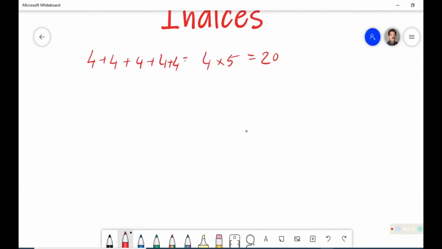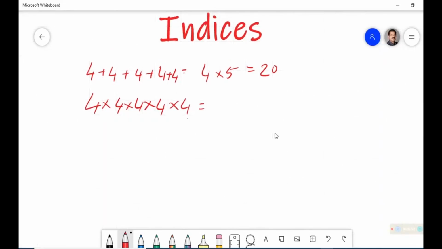But have you ever thought, 4 into 4 into 4 into 4, and one more 4, what will you do? Then we are using a new technique, which we named as writing it in index form. What is that index form? Index form is that you are writing 4 raised to 5.